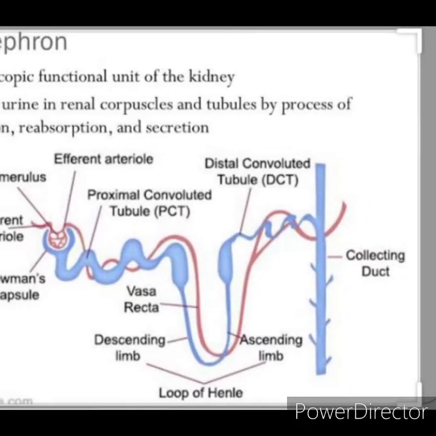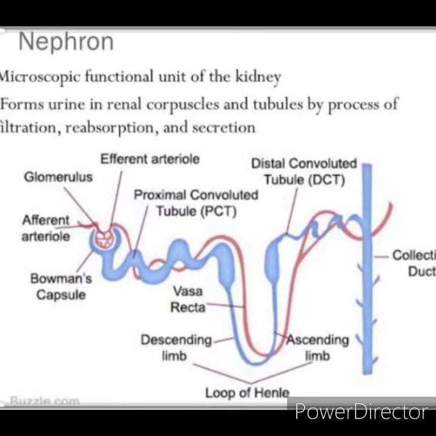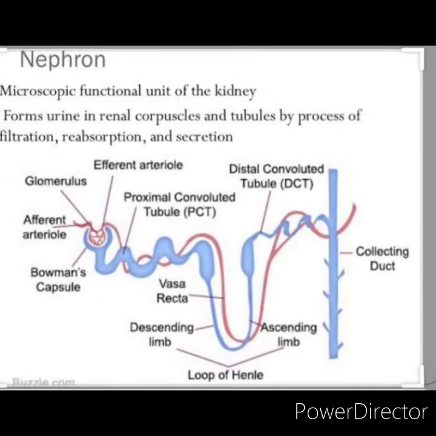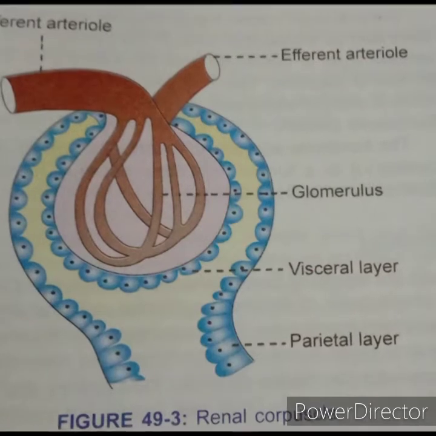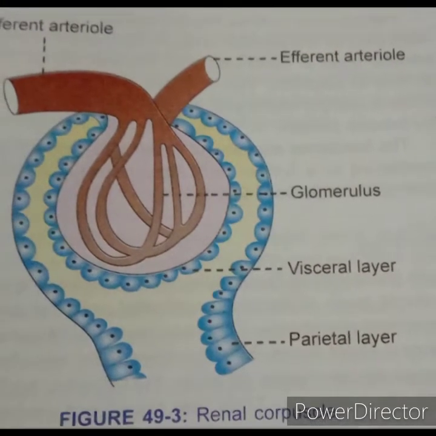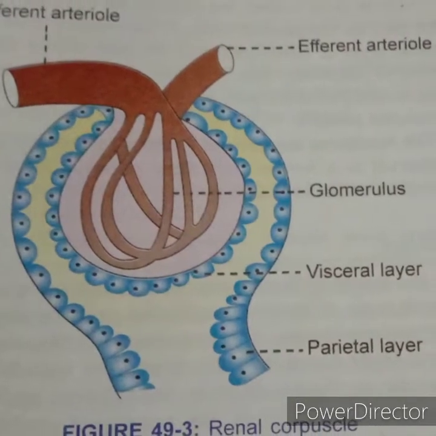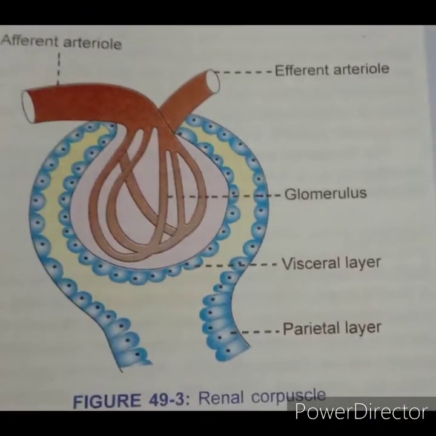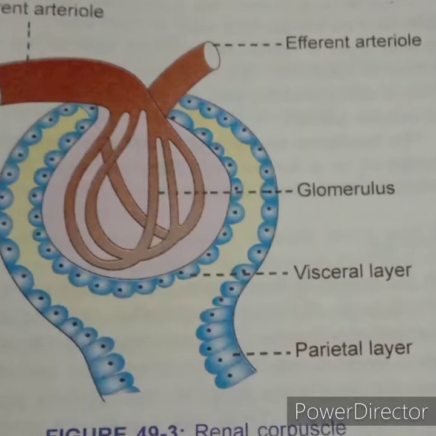First, a blind end called renal corpuscle or Malpighian corpuscle. Second, a tubular portion called renal tubule. Renal corpuscle. The renal corpuscle is otherwise known as Malpighian corpuscle. It is a spheroidal and slightly flattened structure with a diameter of 200 micrometers. The function of renal corpuscle is filtration of blood, which forms the first phase of urine formation.